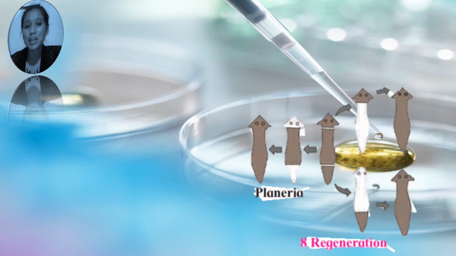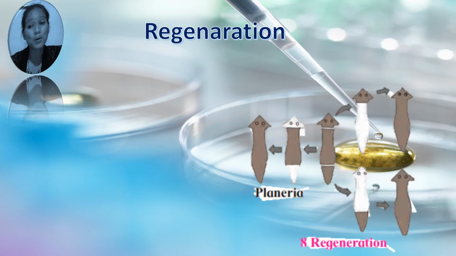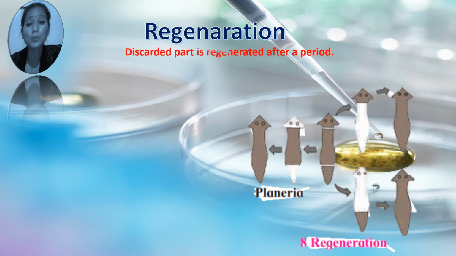Okay, the next type is regeneration. For the example of regeneration, see the screen, the planaria. Okay, all of you understand regeneration. Regeneration occurs in animals like planaria. Planaria breaks up its body into two parts, and the discarded part is regenerated after a period. In lizards, limited regeneration is observed, wherein it discards some part of its tail and it regenerates again.